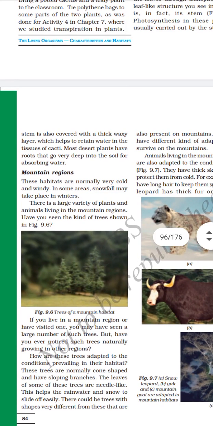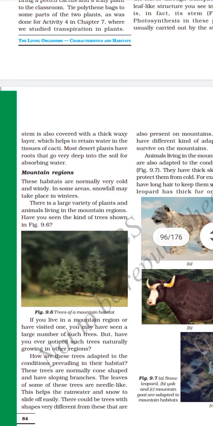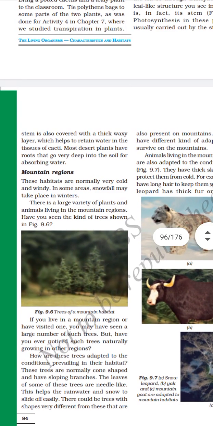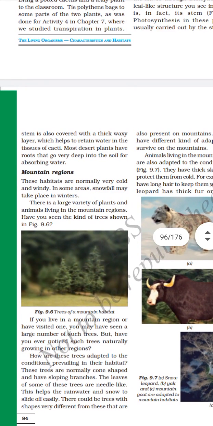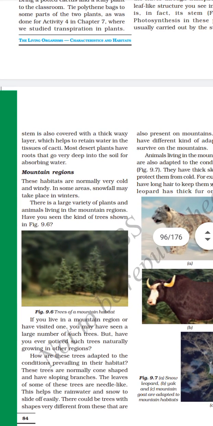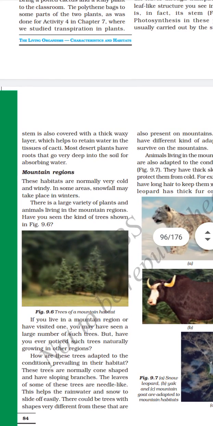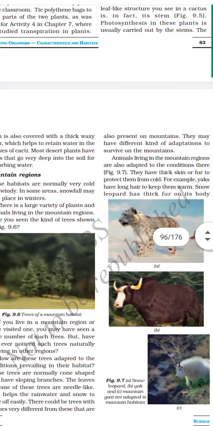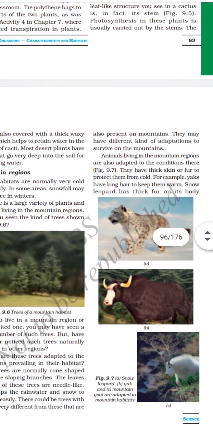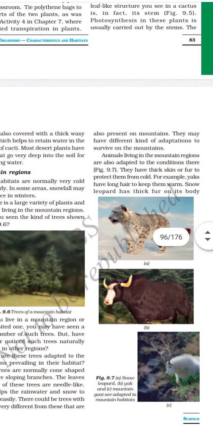However, these trees are adapted to the conditions prevailing in the habitat. These trees are normally cone-shaped and have sloping branches. The leaves of some of these trees are needle-like. This helps the rainwater and the snow to slide off easily. There could be trees with shapes very different from these also present on the mountains. They may have different kinds of adaptations to survive on the mountain.